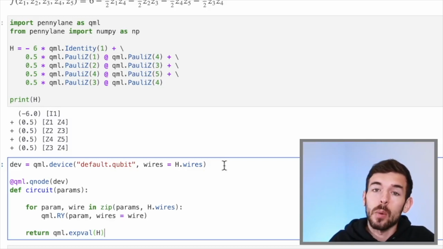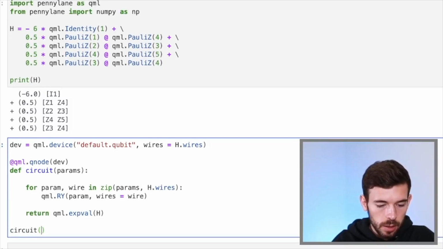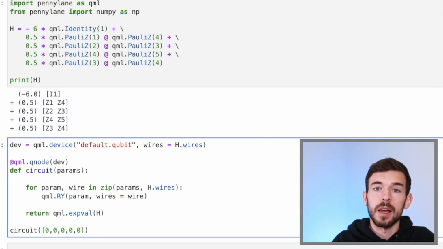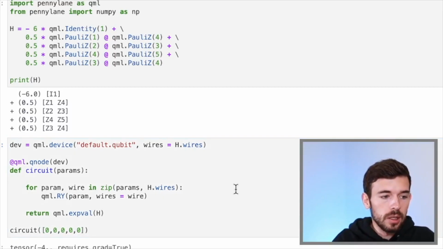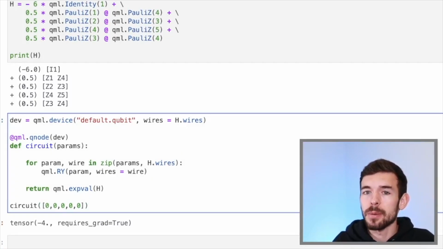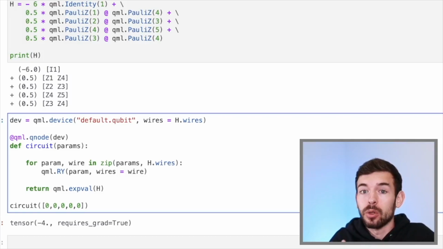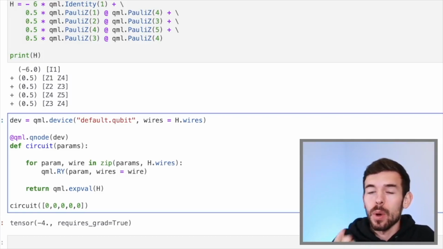So let's guess our configuration is going to be 0, 0, 0, 0, 0. It means all the events are going to be on Saturday. This is equivalent to calling the circuit, where we send these 5 angles, rotations. In this case, we get -4. And this is the expected behavior, because if all the events are on the same day and we have 4 people, each of them is going to be able to go to just one of them.